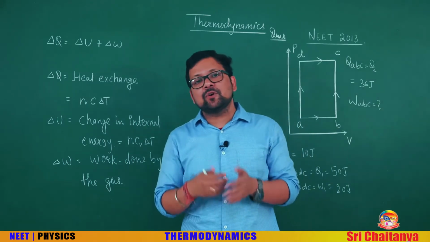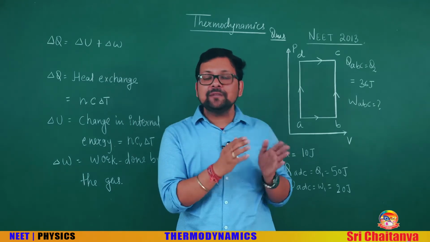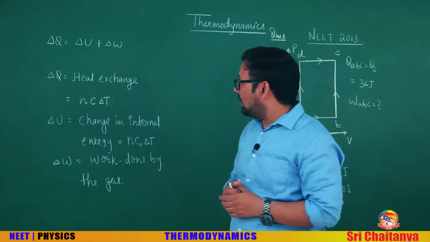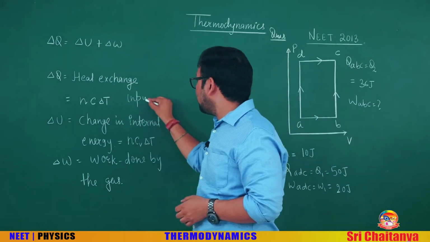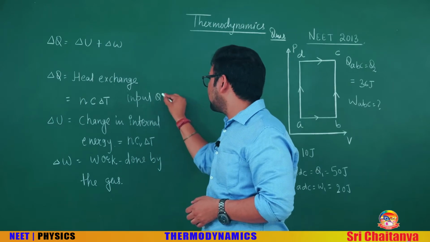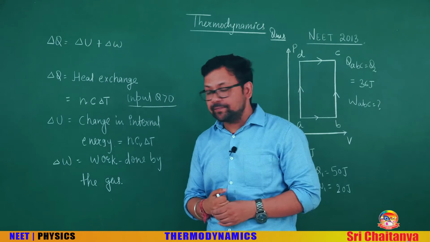If pressure is constant, it could be Cp. If pressure is not constant, then C will be defined according to that process. Heat input is positive. This is the sign convention for this.